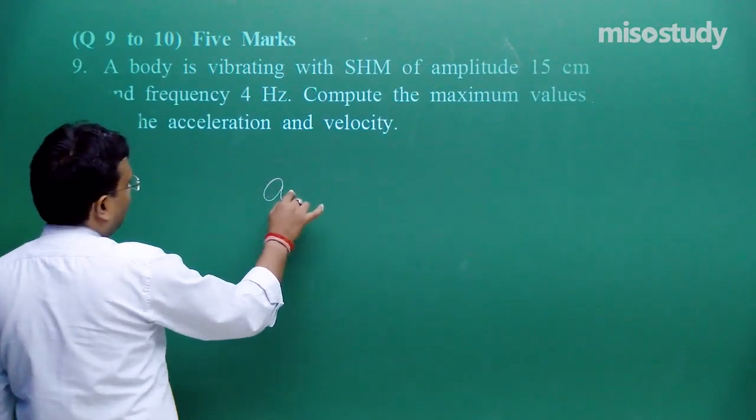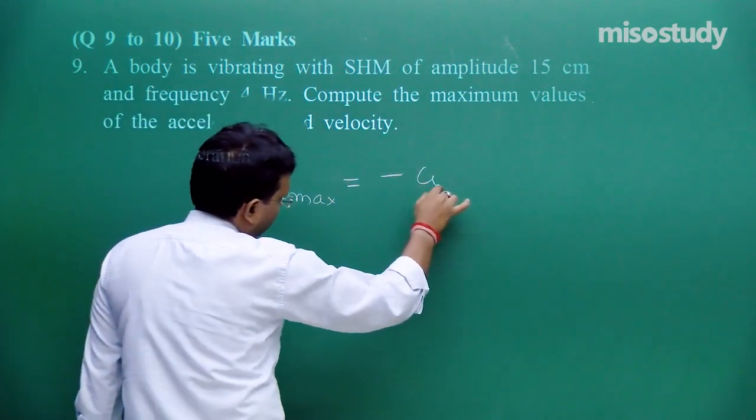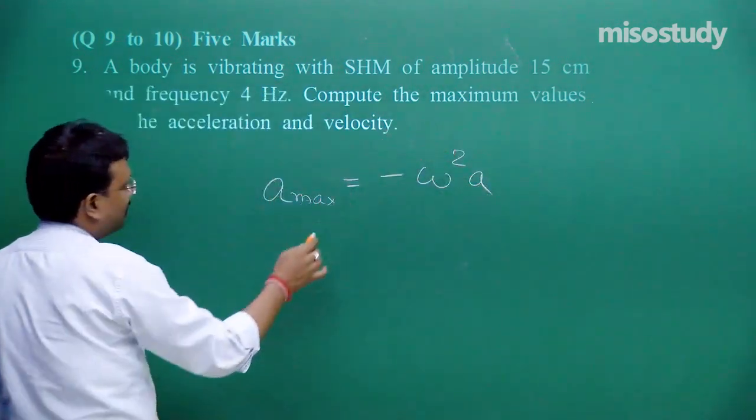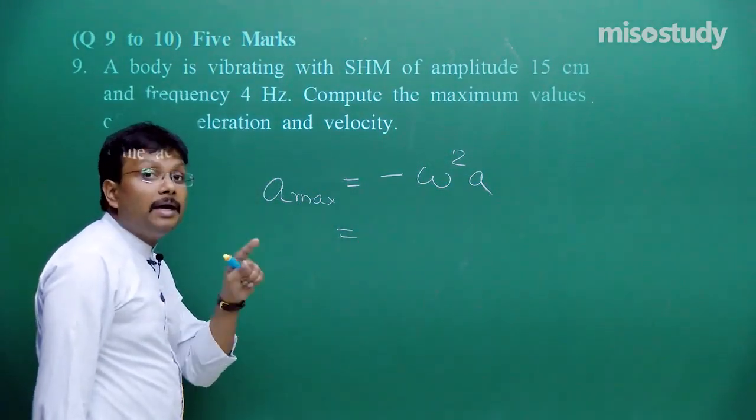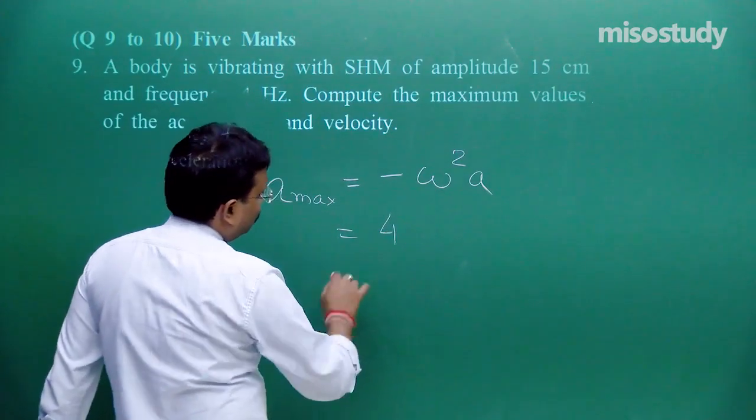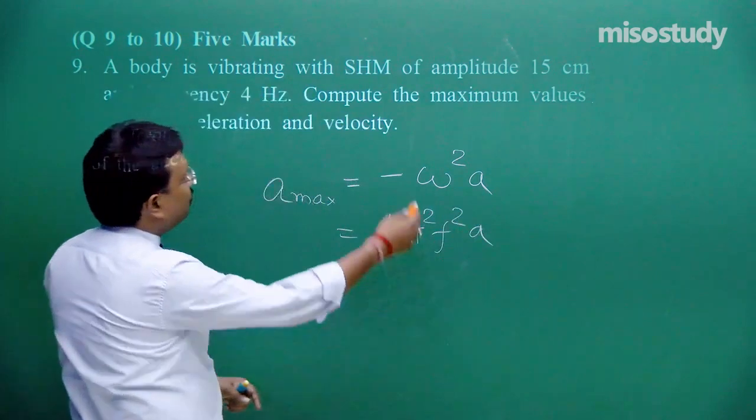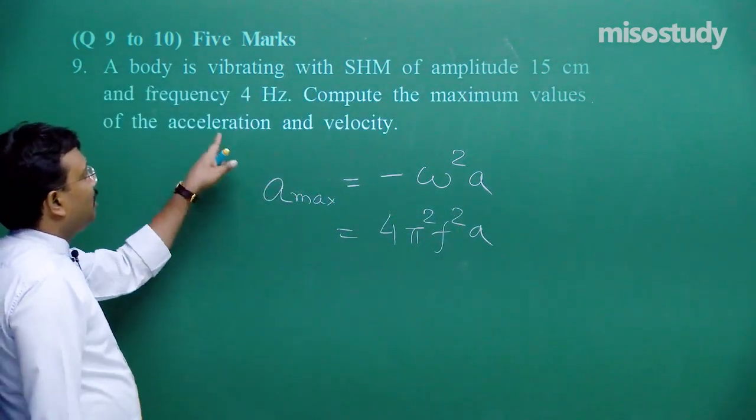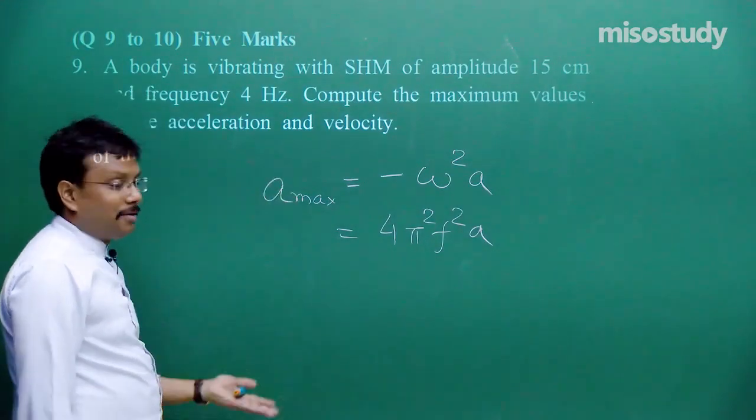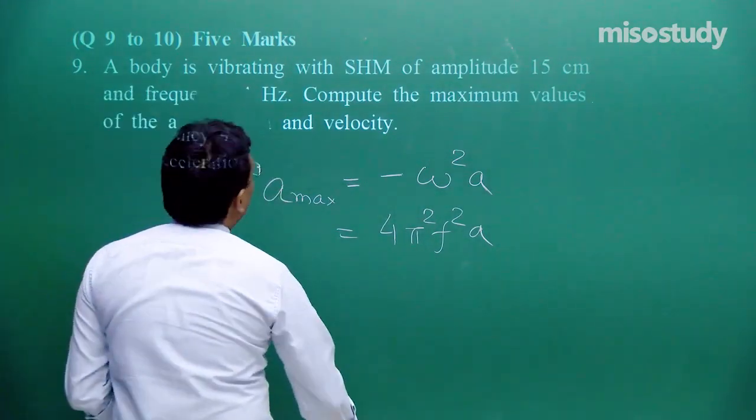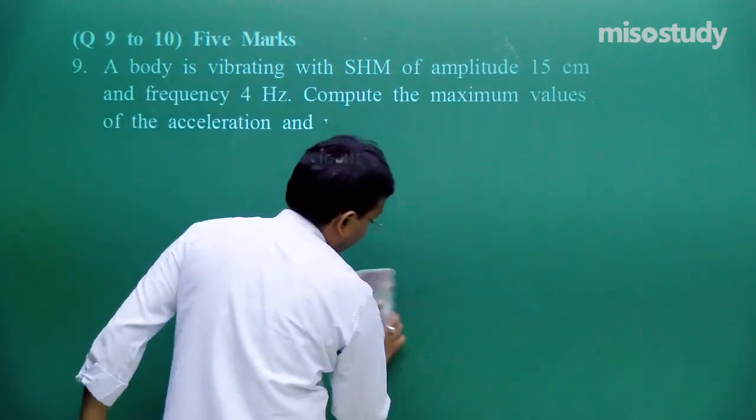Maximum value of acceleration, a max is equal to what? Minus omega square A. A is given and omega is, what is omega? 2 pi f. So you can say 4 pi square f square A. Fine. Put the values, get the result. Frequency is given. Now for velocity you can use this relation, only A omega, put the values, you will get the result. So this is for 5 marks, but free of cost you will get these 5 marks.